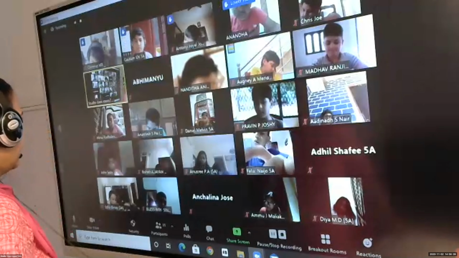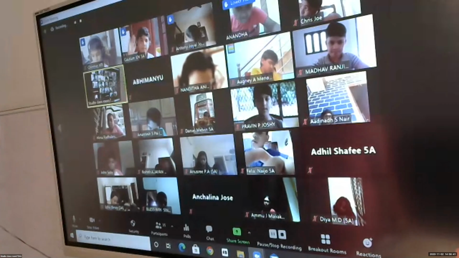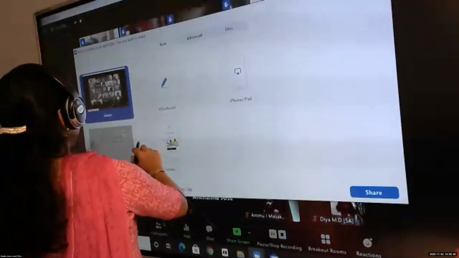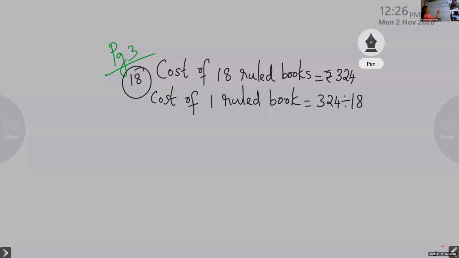18. Yes, 18. How many got 18? Rupees 18. Yes, many of you got it. So children, you can write here that it is rupees 18. This is the cost of one ruled book.